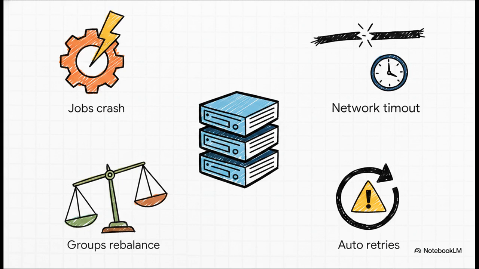Spark jobs crash halfway through just because an executor gets lost. Networks time out right in the middle of a request. Kafka consumer groups are constantly rebalancing. And schedulers, like Airflow, are literally designed to automatically trigger retries when a task fails. So the absolutely crucial point here is that in distributed systems, failures and retries are the normal operating condition. They're not some rare exception. But without careful intervention, those retries cause absolute chaos.